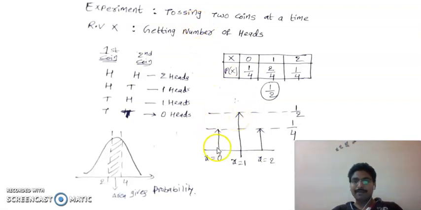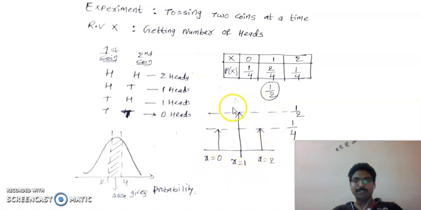While playing the gambling game of tossing two coins, where the question is how many heads, the person who is betting will have an advantage if he bets on getting one head.